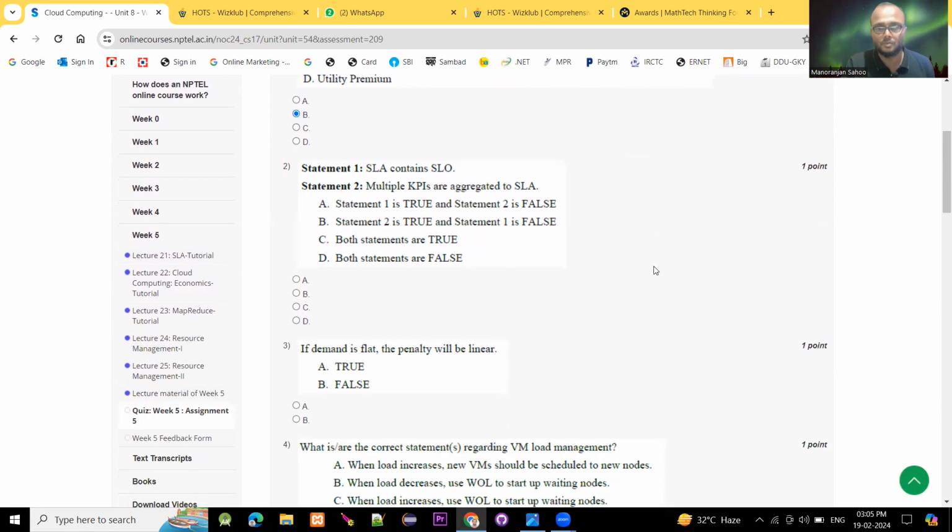Moving to question number 2. Service level agreement contains service level objective, SLO. The second statement is: multiple KPIs, key performance indicators, are aggregated to service level agreement.